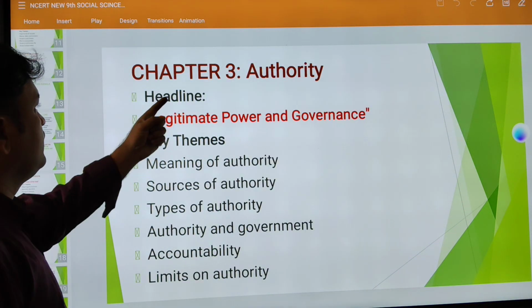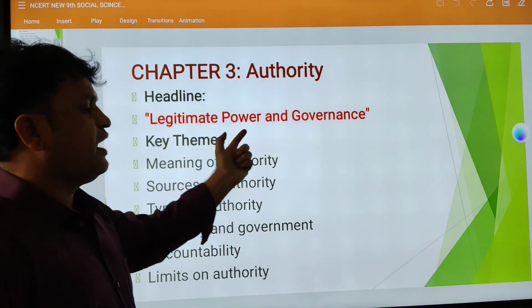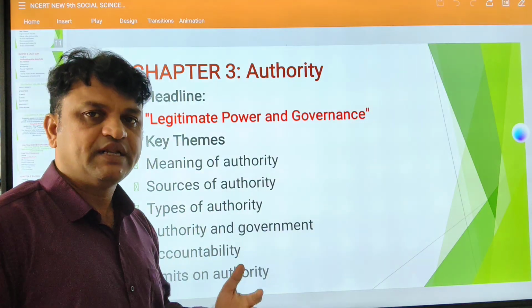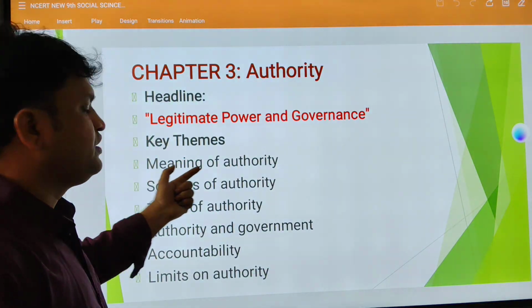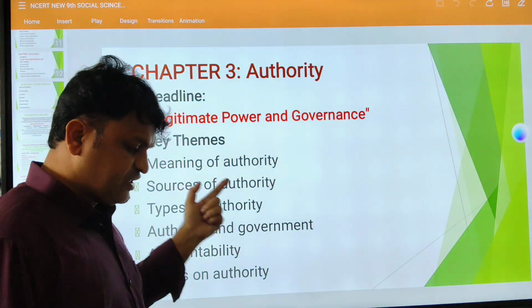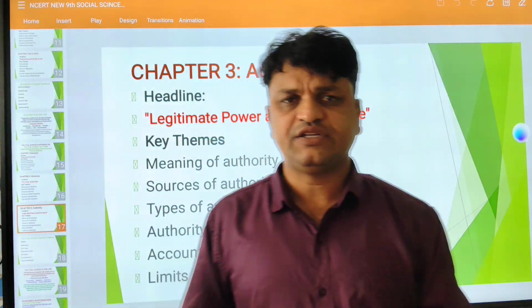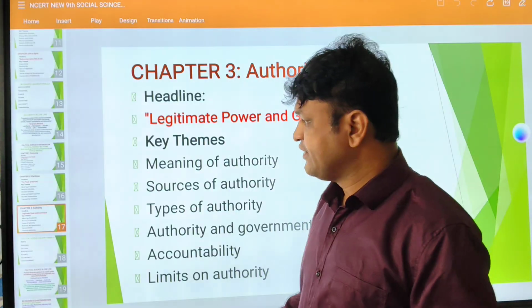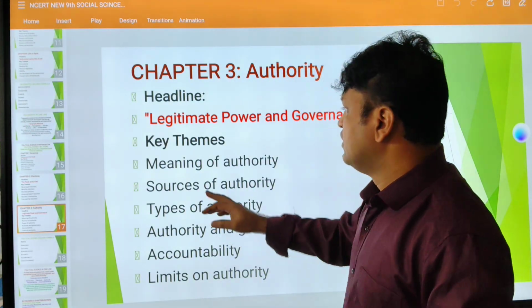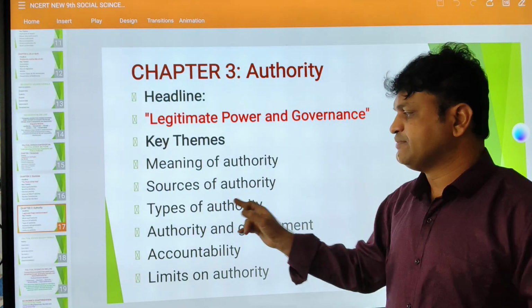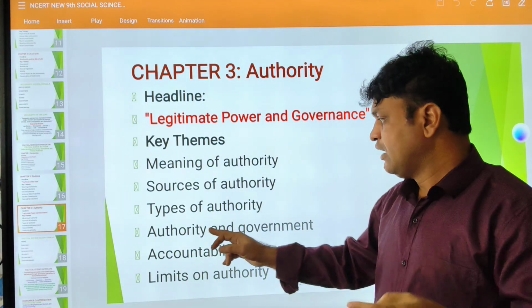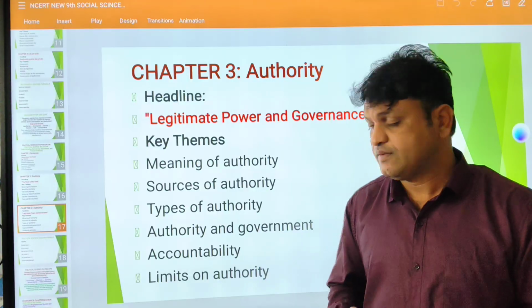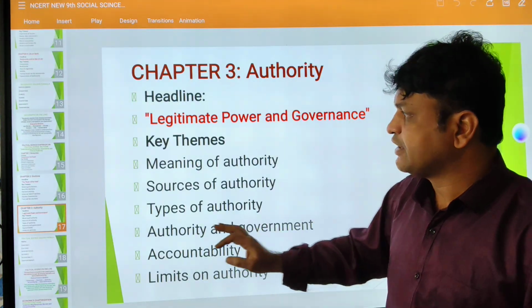Coming to chapter 3, authority. Headline: legitimate power and governance. What is power? What is authority? What is governance? What the government does is called governance. Key things here: meaning of authority and sources of authority. We have different sources: legal-rational authority, traditional authority, and charismatic authority. I will explain in detail. Meaning of authority, sources of authority, types of authority. There are 3 types, then authority and government, accountability, responsibility, responsiveness. Everything will come, including limits on authority.